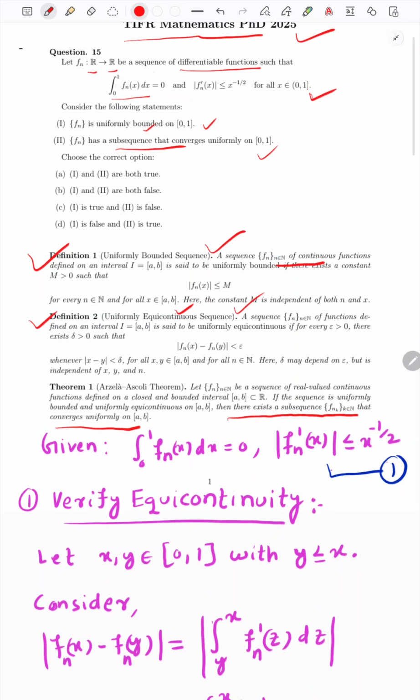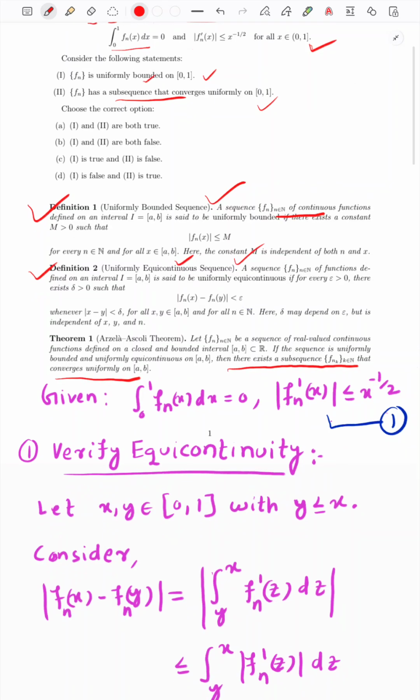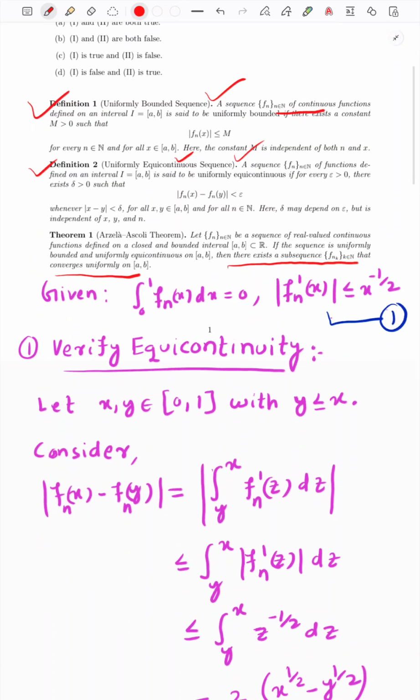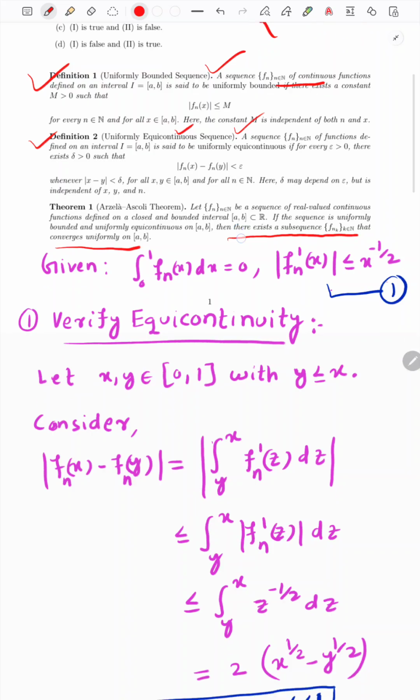Okay, then statement 2 will also be true if we can show that the family is uniformly bounded and equicontinuous. Let us proceed to prove the uniform boundedness and equicontinuity. First I will prove the equicontinuity. First I will show that this family fn, n greater than or equal to 1, is equicontinuous. Okay, let us proceed to prove it.